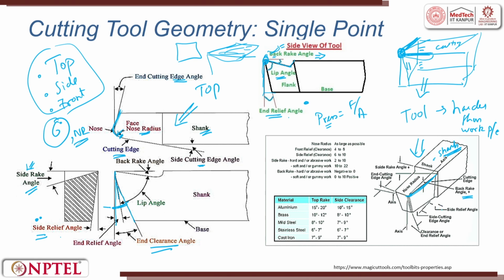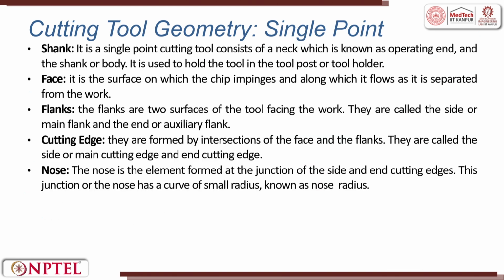Then we have a side relief. Here, from here to here is called the side relief angle. And when a cuboid is given an angle, it is called the side cutting edge angle. Then we have the end cutting edge angle and this is the side rake angle. So, these are the 6 angles with the nose radius for a single point cutting tool.